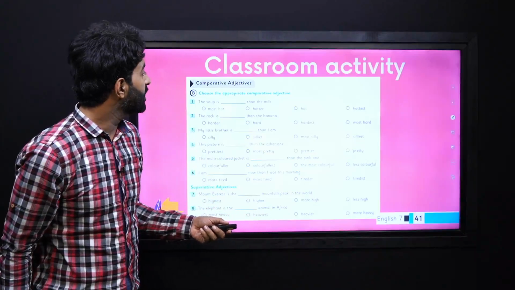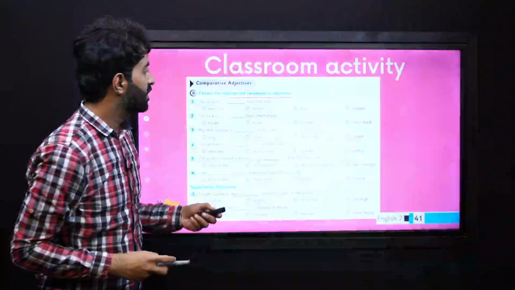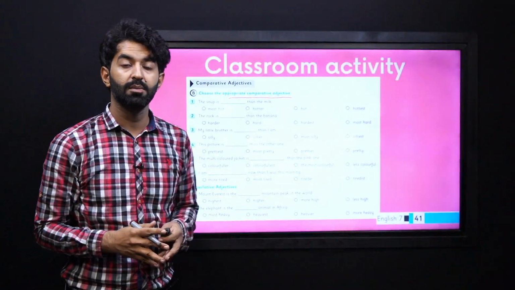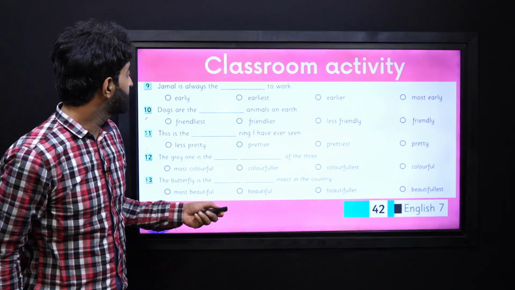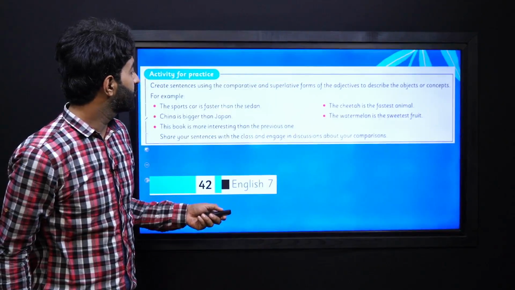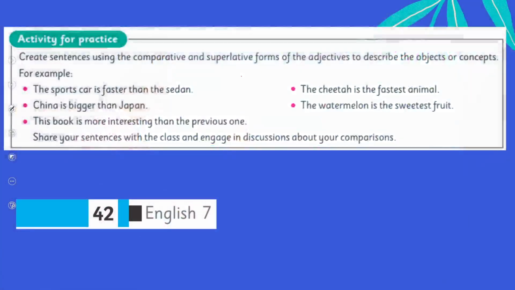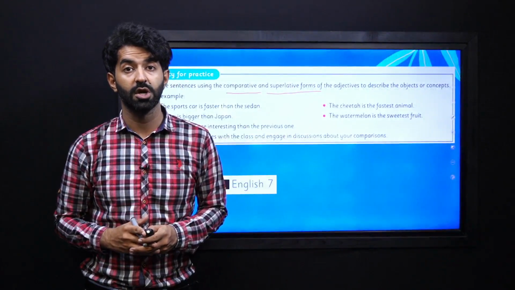For your classroom activity, you have to choose the most appropriate degree of comparative adjectives from the multiple choice questions. Next, for your practice, you have to use the comparative and superlative forms of the adjectives to describe the object or concept, and the examples are given, so you can make as many sentences as you can according to the instructions.